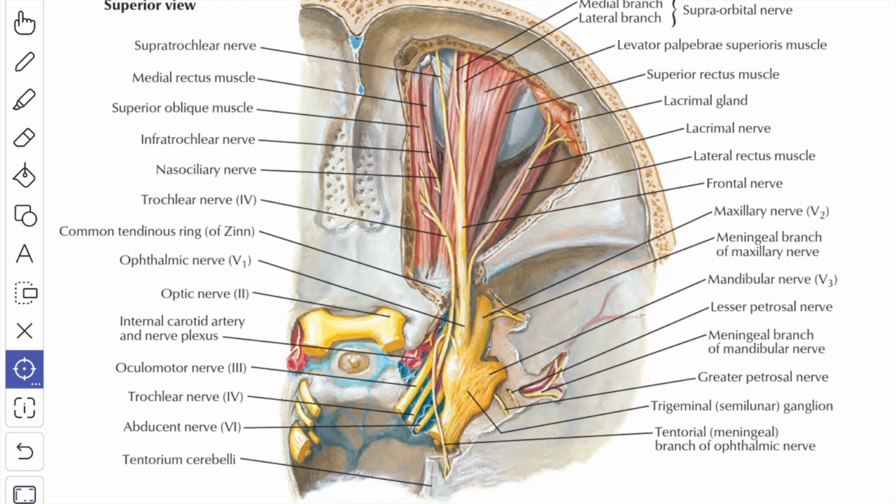Now we'll see about the lacrimal nerve. So this is the lacrimal nerve. It is the smallest branch of the ophthalmic nerve, and it enters through the lateral compartment of the superior orbital fissure outside the tendinous ring, where it receives a communication from the trochlear nerve. The nerve then passes forward along the upper border of the lateral rectus muscle.